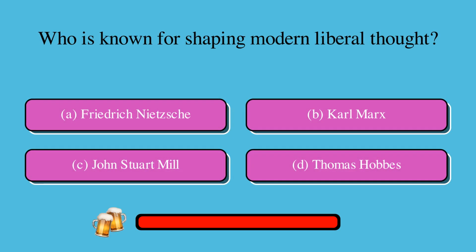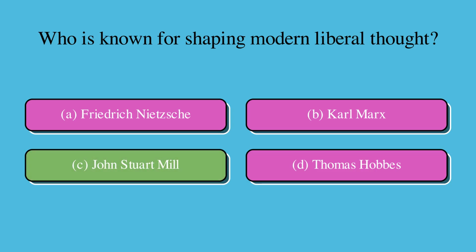Who is known for shaping modern liberal thought? Is it A, Friedrich Nietzsche, B, Karl Marx, C, John Stuart Mill, or D, Thomas Hobbes? The correct answer is C, John Stuart Mill.